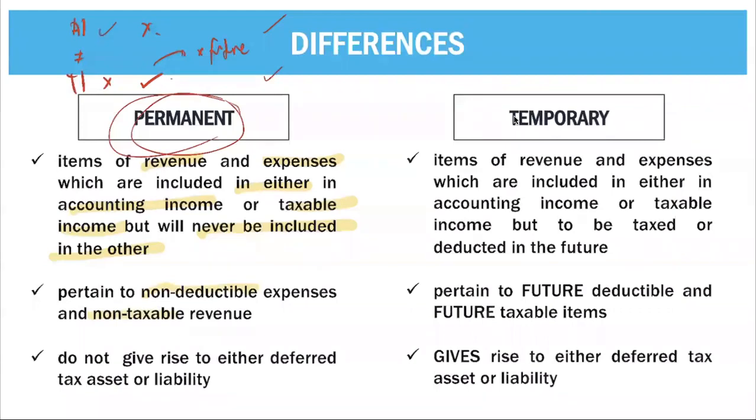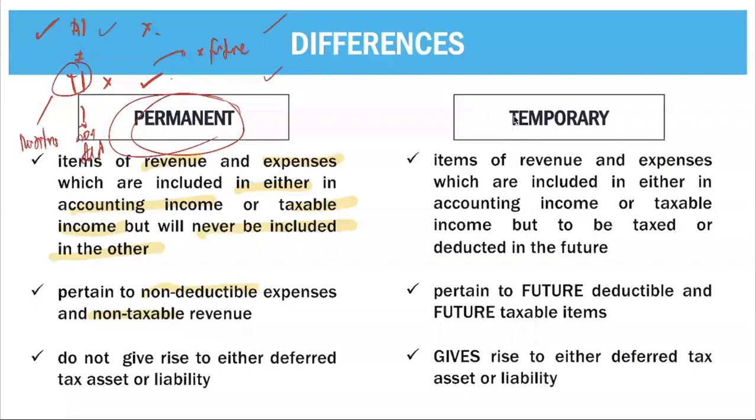So it can be non-deductible or non-taxable. In short, it was included in your accounting income, but for taxation purposes, it is non-taxable and non-deductible.